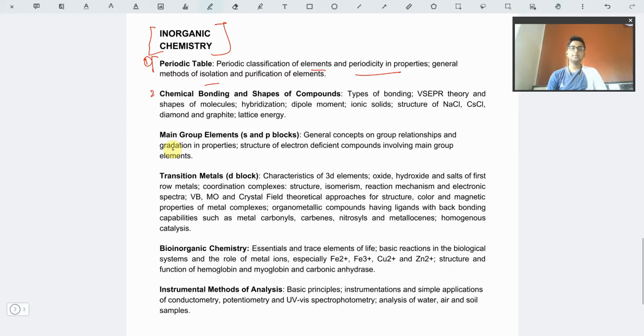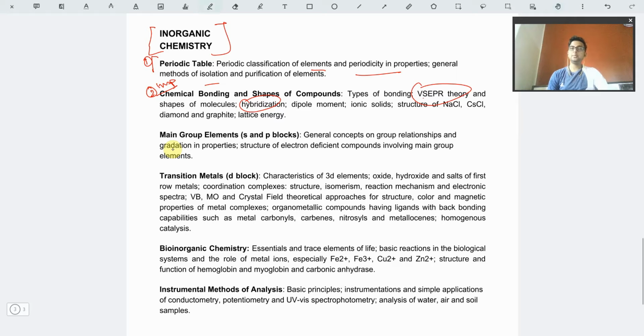The next part is chemical bonding and the shape of compounds. This is also one of the most important topics in IIT JAM, because many questions come from this part, especially the VSEPR theory and the hybridization part.